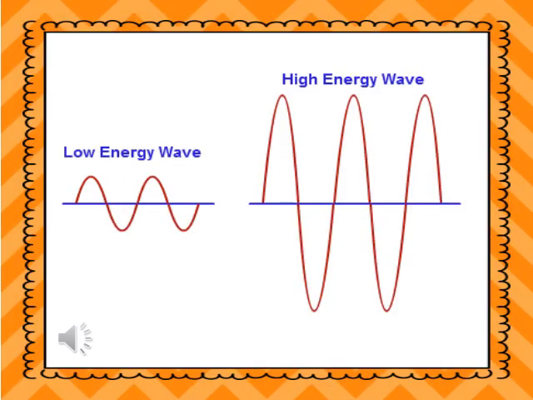In this slide, the first picture is a wave with low energy because the wavelength is more and the distance between the midpoint and the wave is small. But the second picture is the wave with high energy because the wavelength is less and the distance from the midpoint and the wave is more. So this is a wave with high energy.